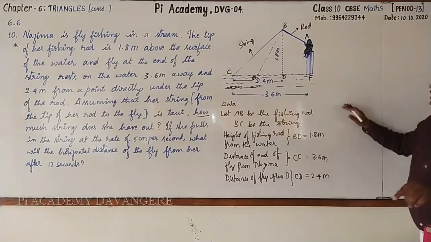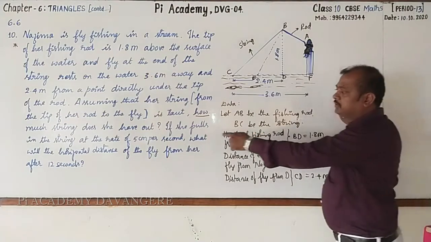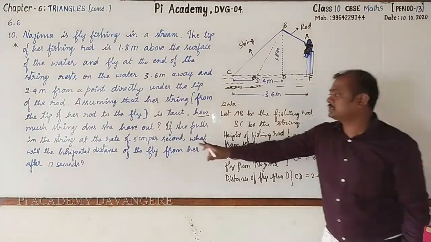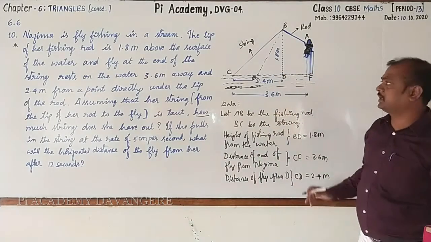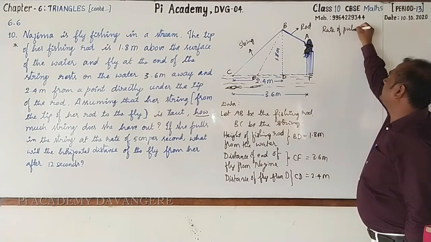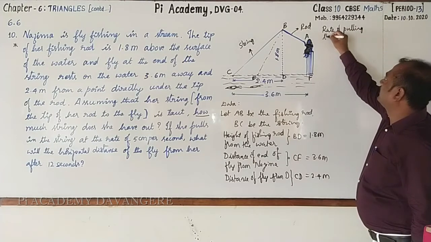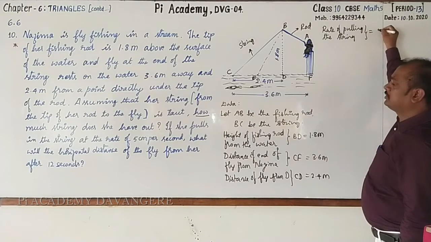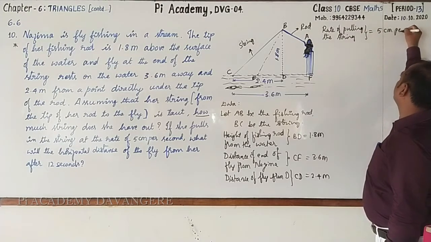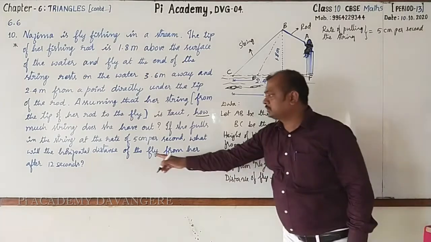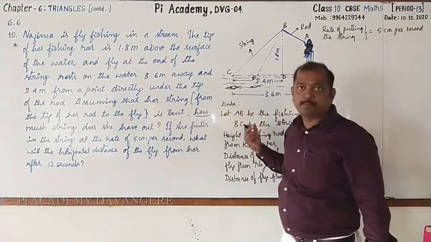Then, along with that, what has been given? The rate of pulling the string, it is 5 centimeter per second. Rate of pulling the string is equal to 5 centimeter per second. Next, time for which string is pulled.